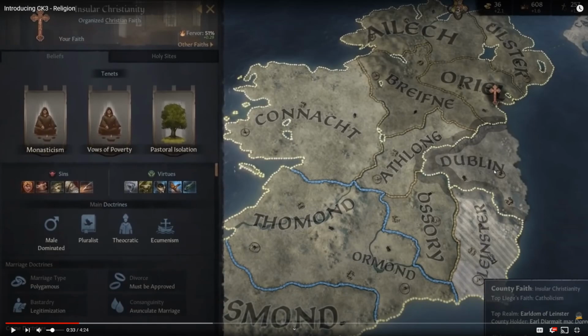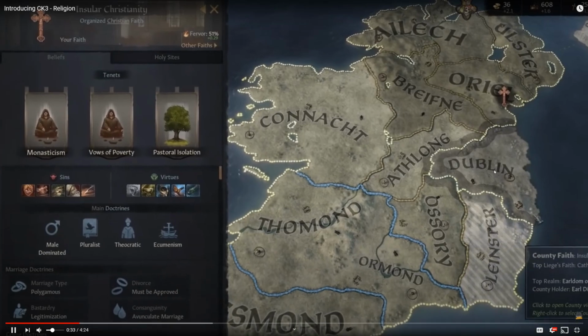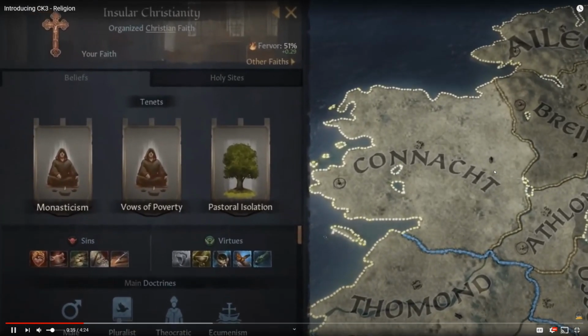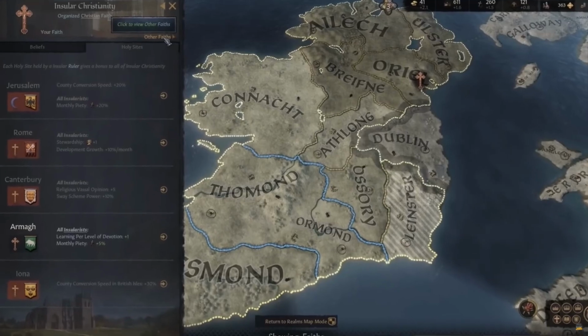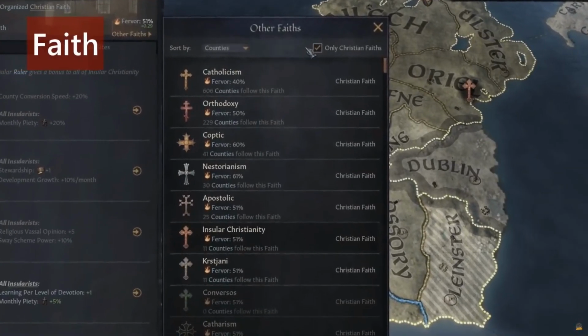This is something I never really understood in the game. Even when I played CK2, I could never grasp it, or how big of an influence it had. So it says there's three major religions in this game, and we're gonna see what part they play. Tenets, devotion, fervor, and holy sites. Okay. Faith is a specific denomination of a larger religion.